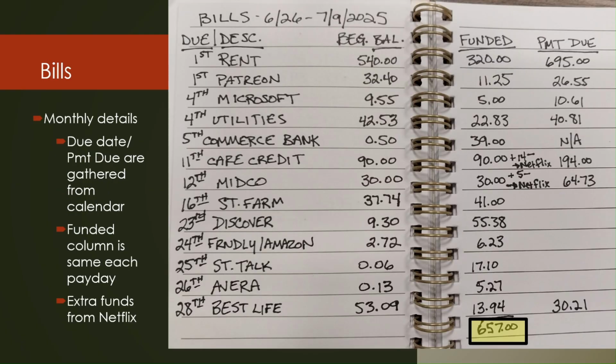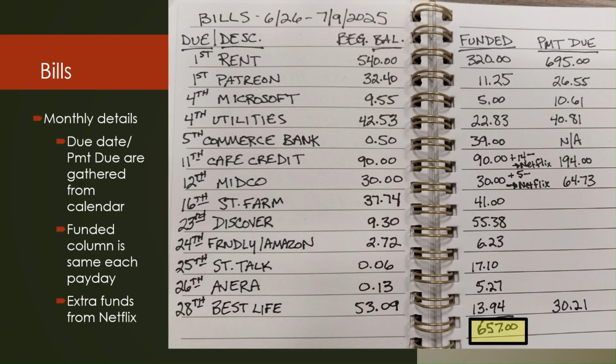So the next couple pages are all about the bills. And the first thing that I did was I took a look at my calendar. I gathered the due dates, and then I also gathered the payments due from my calendar, which is where I keep track of that stuff. When I get a bill in the mail or I get an email stating that a bill is coming due, I'll put that in there.